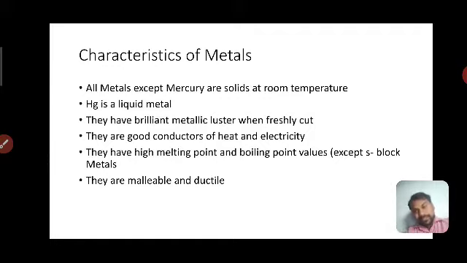At what temperature do metals melt? That temperature point is called the melting point. After melting, at what temperature do metals boil? That temperature point is called the boiling point.